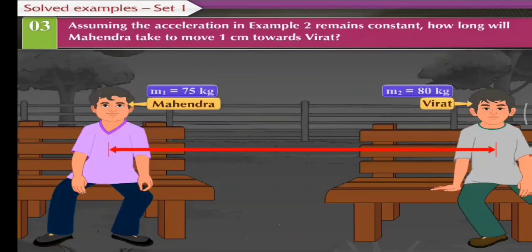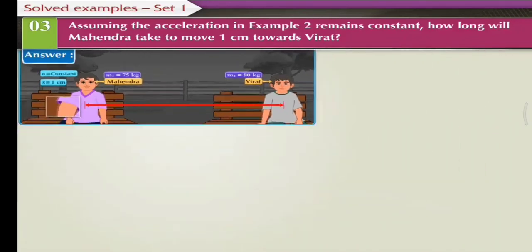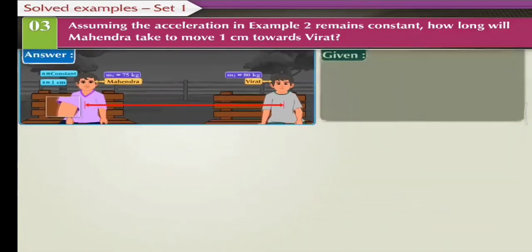Example 3. Assuming the acceleration in example 2 remains constant, how long will Mahendra take to move 1 centimeter towards Virat? Answer. Let us first note down the given information.